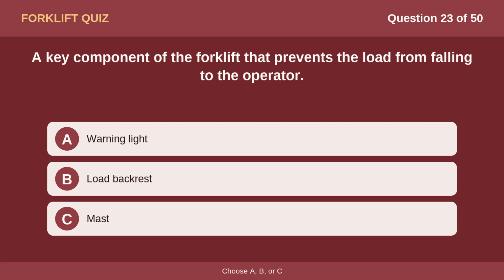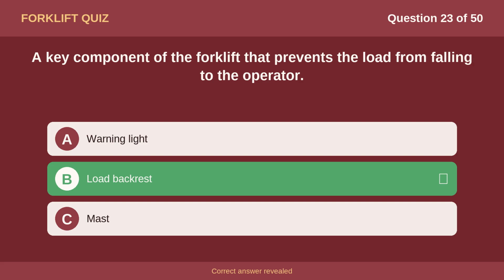Question 23. A key component of the forklift that prevents the load from falling to the operator. Option A, warning light. Option B, load backrest. Option C, mast. The correct answer is option B, load backrest.